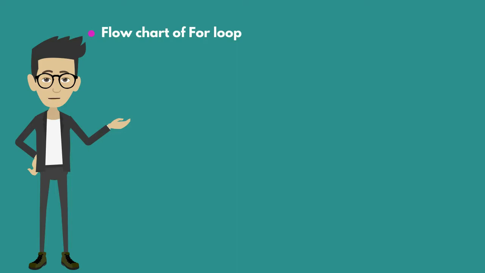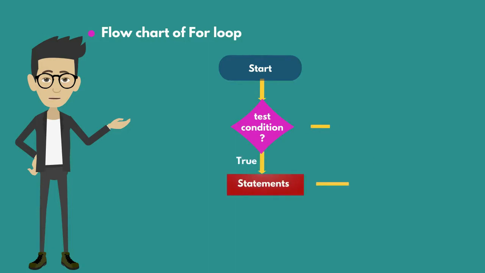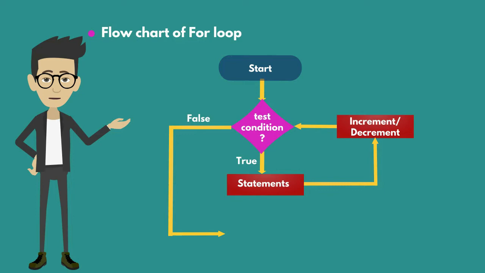Flowchart for loop. Start. Test condition. If the test condition is true, statements will be executed. After the statements, the increment or decrement operation takes place. If the test condition is false, it will come out of the loop. This is how the execution of a for loop takes place.